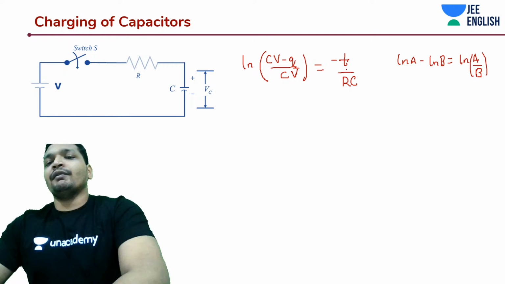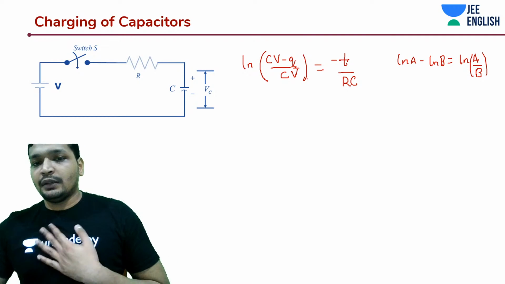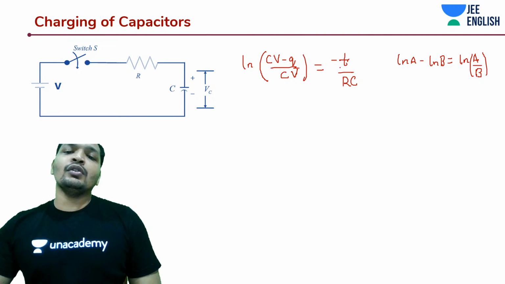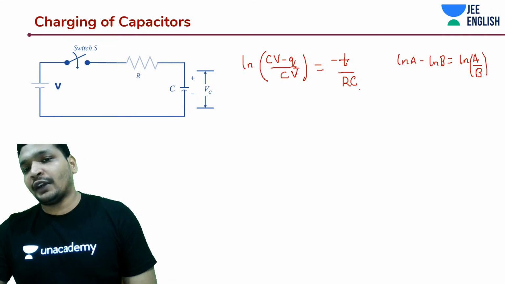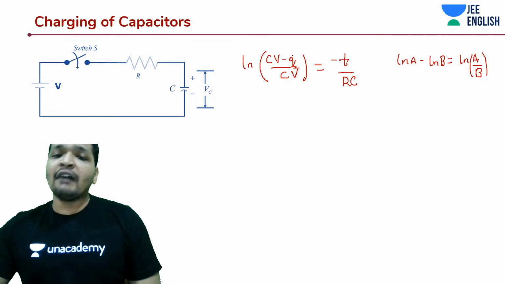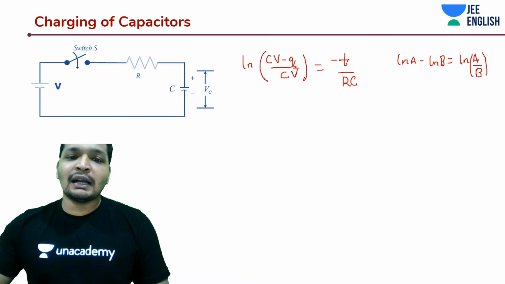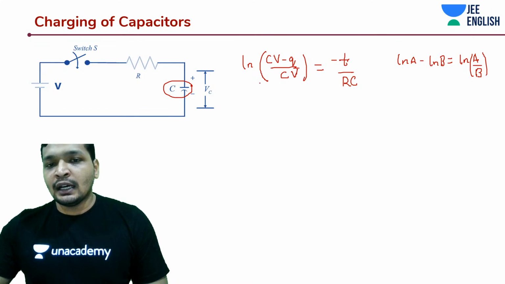What is the time? We are actually determining the time and the charge relation. So from this relation, if you substitute for some time t the value of resistance and the value of capacitance, you will get the charge that would have accumulated on this capacitor. All right. So that being said, you know what to do.